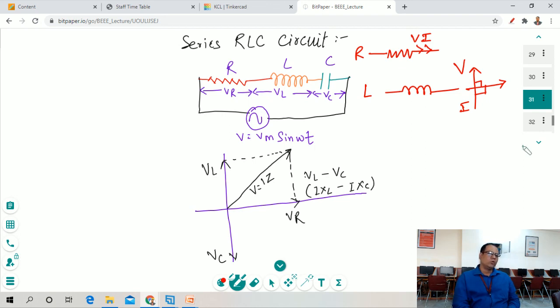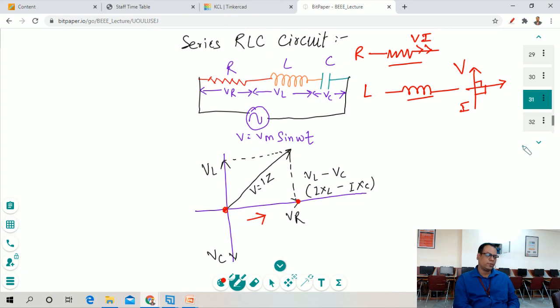Okay, now we have to draw the phasor diagram for this RLC circuit. In the base we have to draw the response for this resistor. So according to this, resistor has both voltage and current in the same phase, so that's why we have represented this value in the base, whereas this inductor has a response in the upward direction because voltage leads with the angle of 90 degree and current lags with the angle of 90 degree.